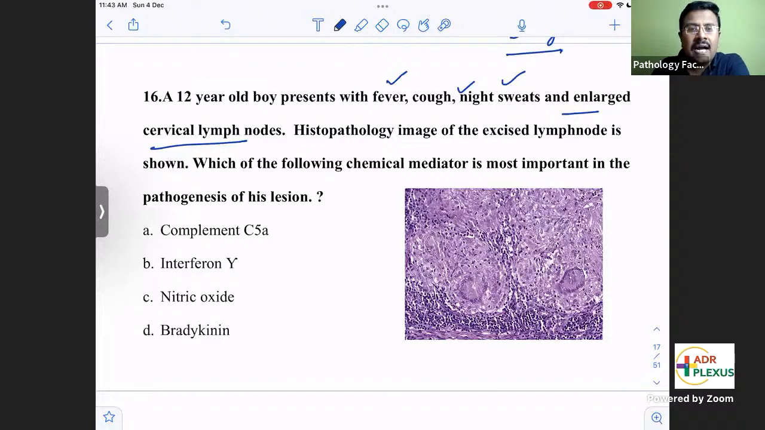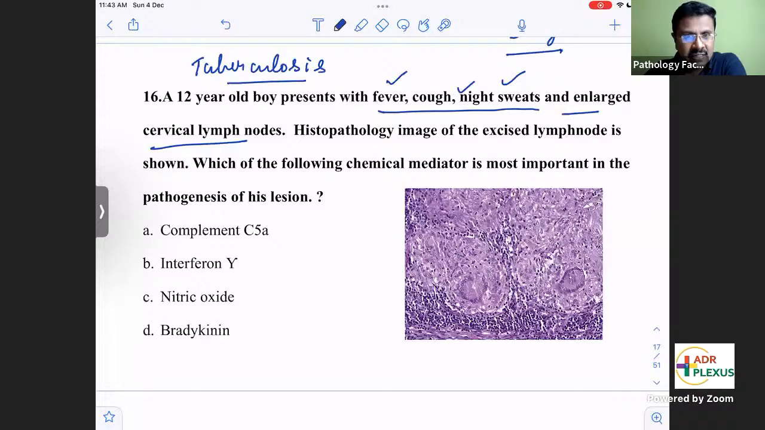Thank you for that. Which of the chemical mediators is most important in the pathogenesis of this lesion? The diagnosis: fever, cough, night sweats. Again, you will be making a diagnosis of tuberculosis with the night sweats.